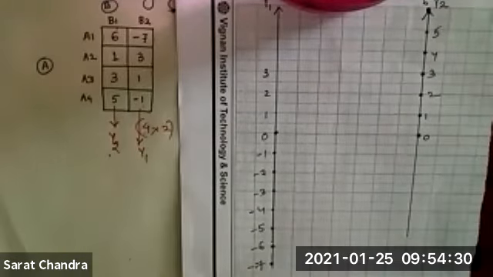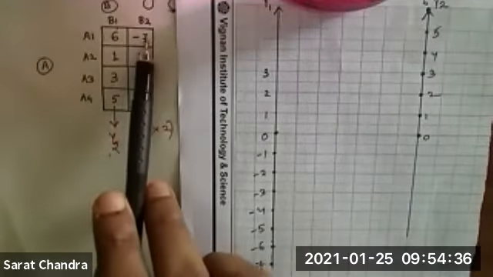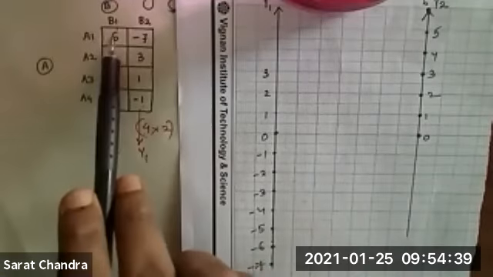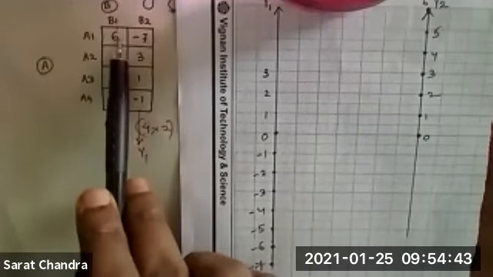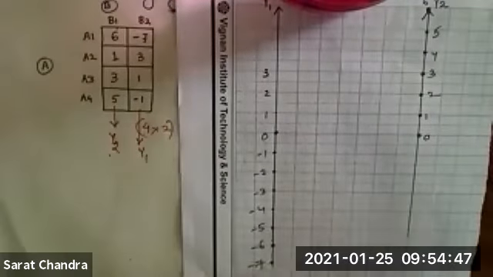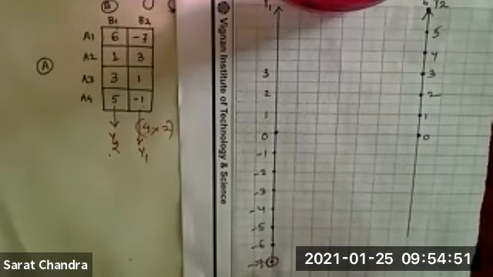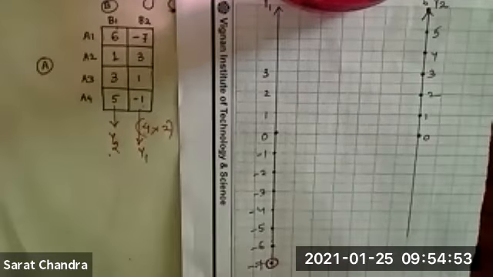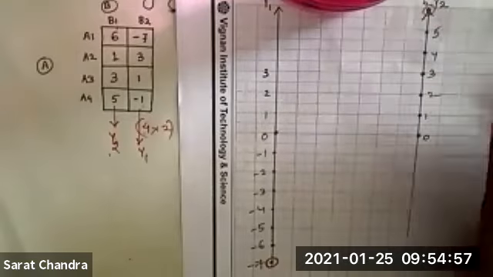Now I am going to plot the graph. So y1 point is -7, y2 point is 6. So the first point will be -7 and 6. So where is -7 in y1? This is -7. It's not visible to you, but here -7 is there. And where is 6? 6 is over here in y2. So this is 6.